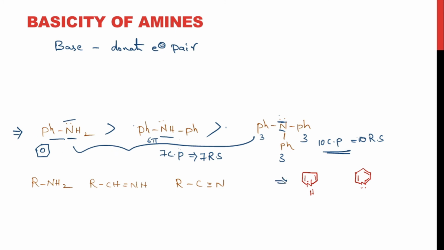You see this molecule. In this particular molecule, the lone pair on nitrogen is involved in the conjugation, right? You don't have the free lone pair. And coming to this molecule, these 3 pi bonds are in conjugation, so that would be involved in resonance. These lone pairs are not involved in resonance, so these lone pairs are free to donate. This nitrogen is willing to donate the lone pair. So this would have a more basic nature than this molecule. This is a pyridine molecule and this is pyrrole, right?